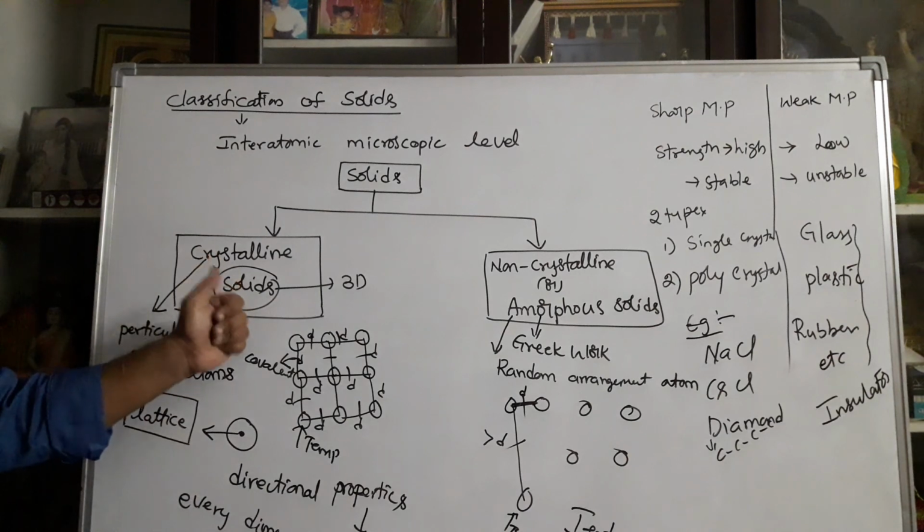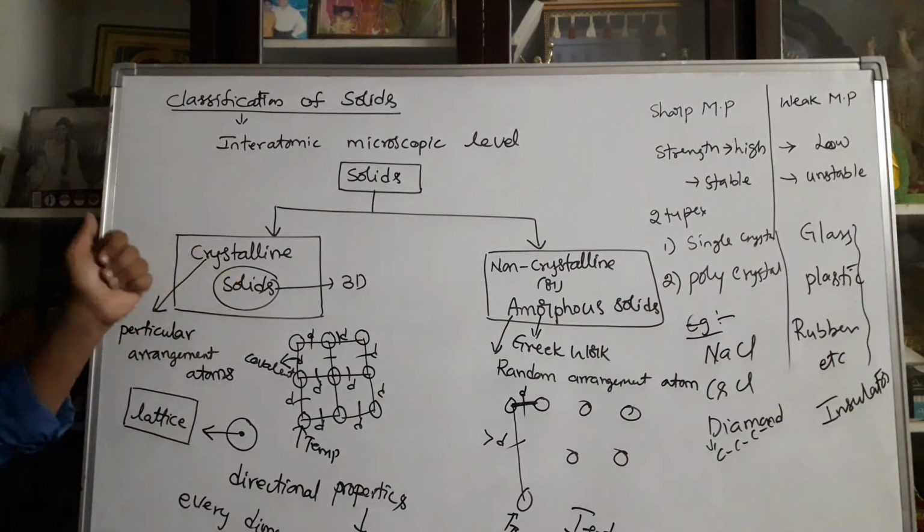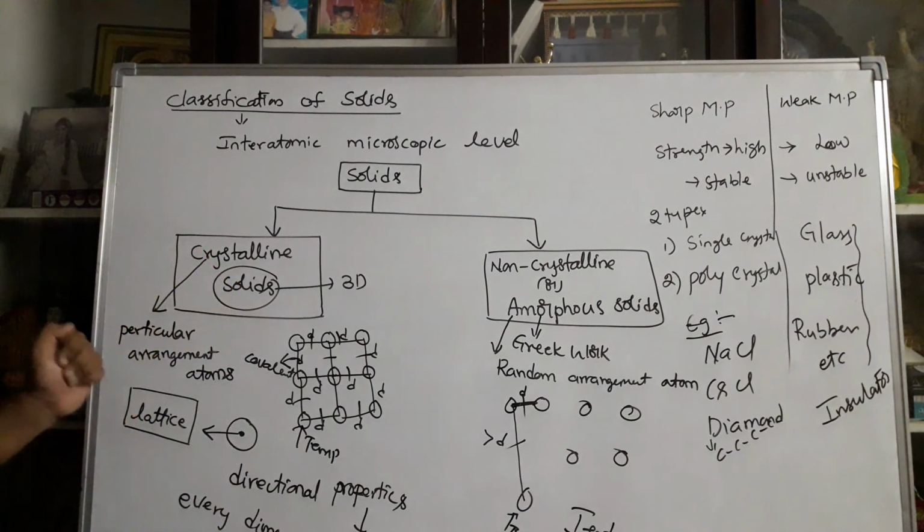According to the crystal, the position of the point in the crystal can be called a lattice.